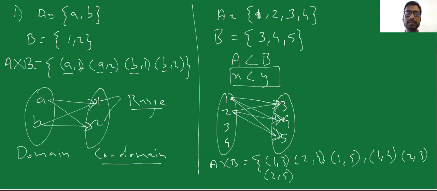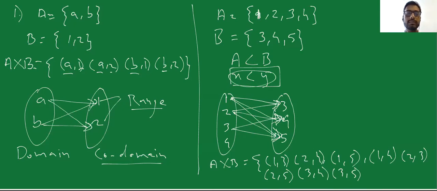Is 3 less than 3? No, so I cannot draw an arrow from 3 to 3. Is 3 less than 4? Yes. Is 3 less than 5? Yes. So my next relation is (3, 4) and (3, 5). I have not drawn an arrow from 3 to 3 because 3 is not less than 3, and the condition that I was discussing here is A should be less than B.